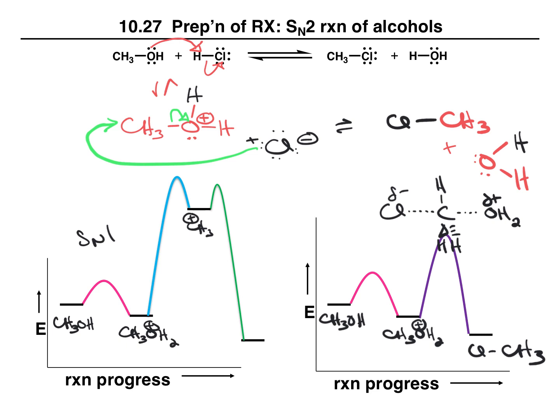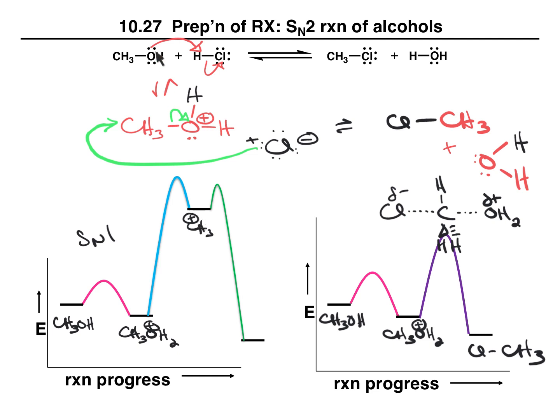So tertiary and secondary alcohols can undergo an SN1 reaction because although formation of a carbocation is difficult, it's still achievable. Methyl and primary alcohols will undergo a different mechanism because it's too hard to form that carbocation.